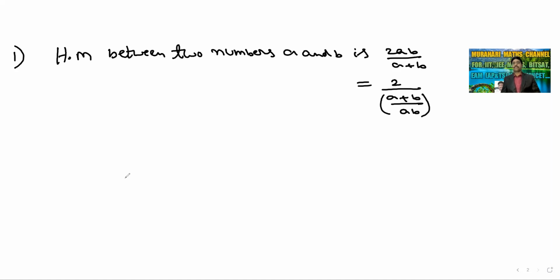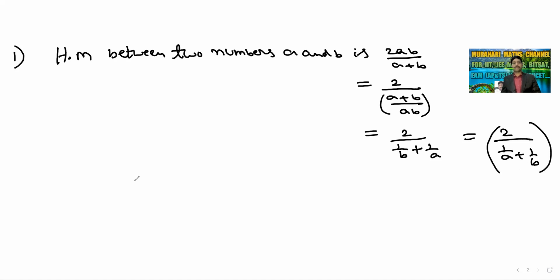Dividing, A by AB is 1 by B and B by AB is 1 by A. This is nothing but 2 by (1 by A plus 1 by B). So harmonic mean between two numbers A and B is 2 by (1 by A plus 1 by B).